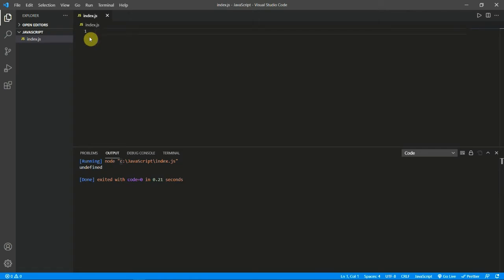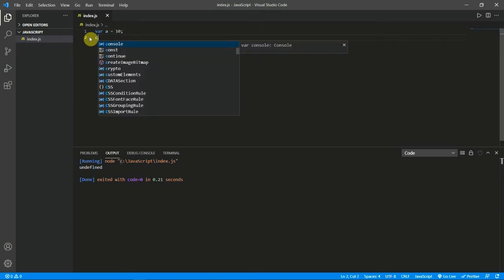So let's see now about data types in JavaScript. Basically all those similar data types are available here. If you are new to programming, just go and check out the C programming tutorial so that you will understand all the programming concepts clearly. So let's try all the variables here. Let me just say a equal to 10, an integer data type, and I'll just console log it.